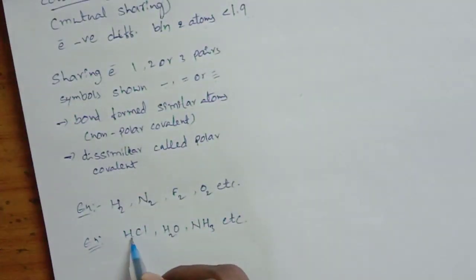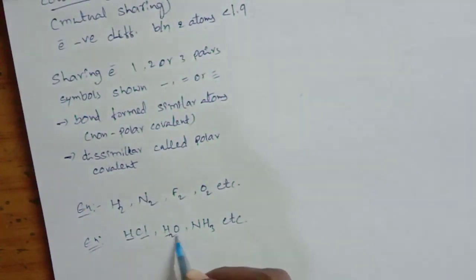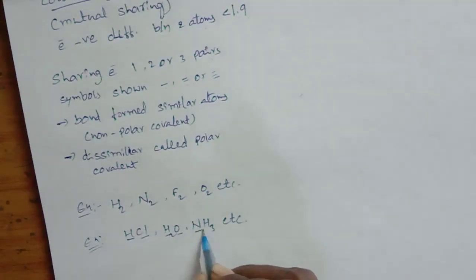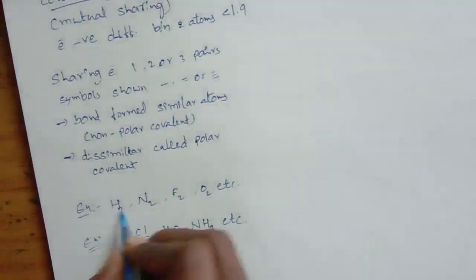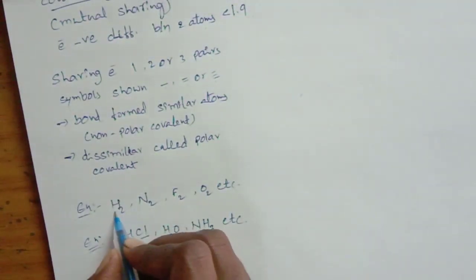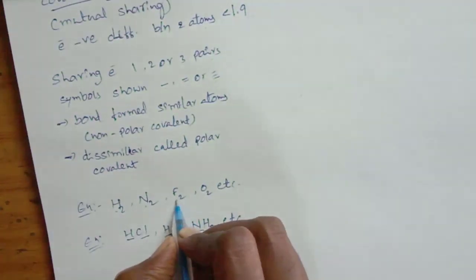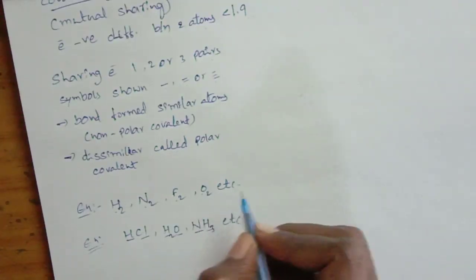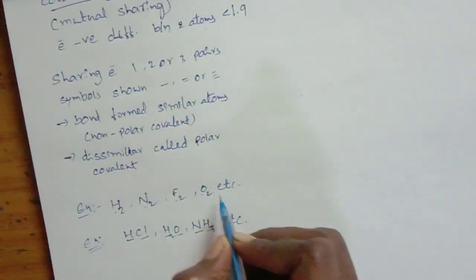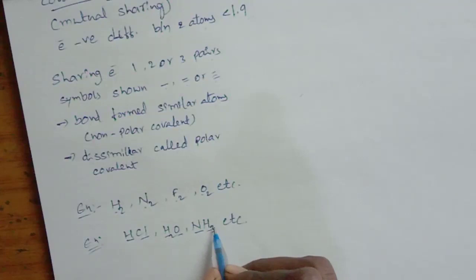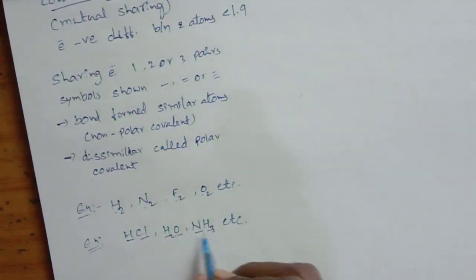That means in this, two types of atoms: hydrogen and oxygen, nitrogen and hydrogen. In the other case only similar atoms: H2, hydrogen-hydrogen, nitrogen-nitrogen, fluorine-fluorine, oxygen-oxygen. These are the similar atoms. In dissimilar atoms, the bond is called a polar covalent bond.